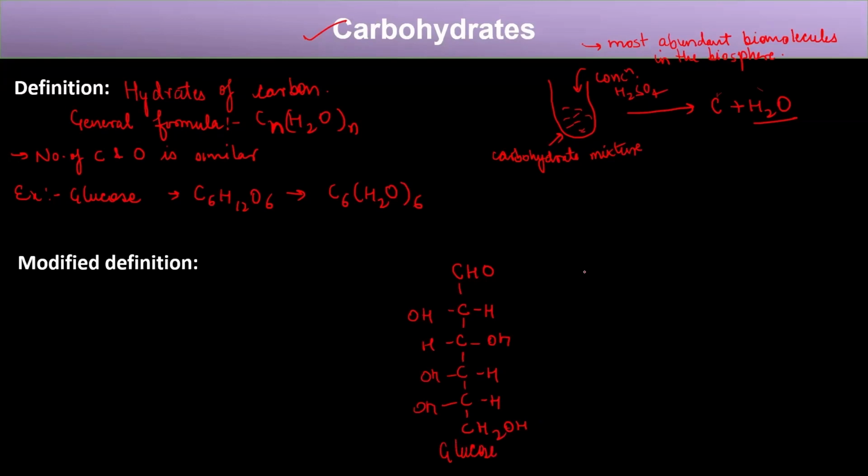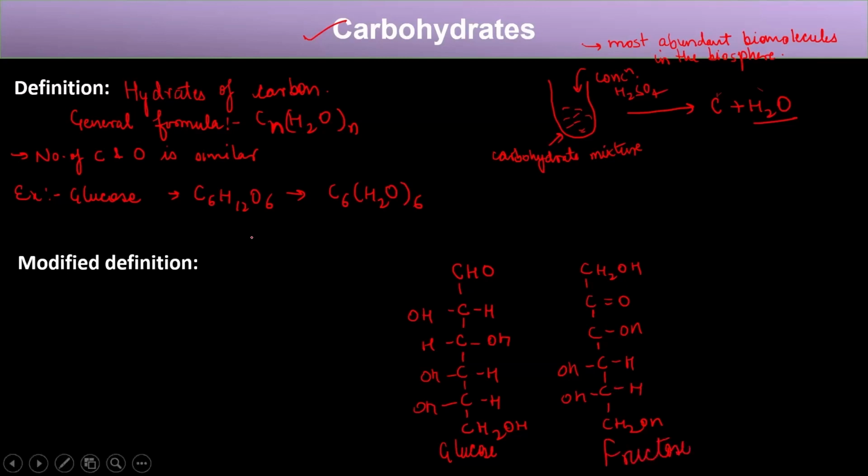Similarly, if we draw another structure, with CH2OH, this is another carbohydrate. Then this is OH, OH, H, H, and this is fructose. Not only in glucose and fructose, if we draw the structure of any of the carbohydrates, the structure will look something like this.